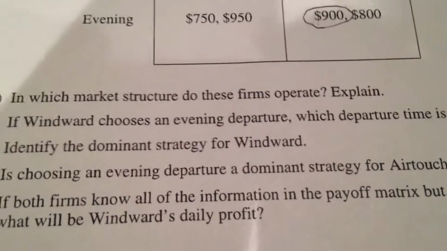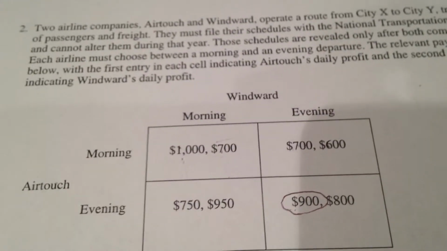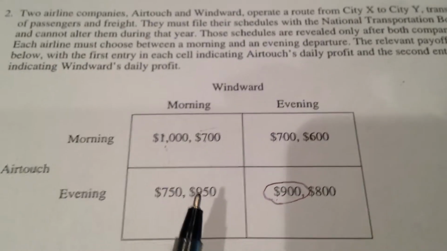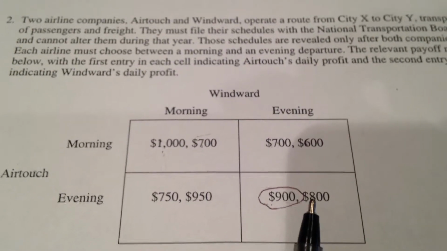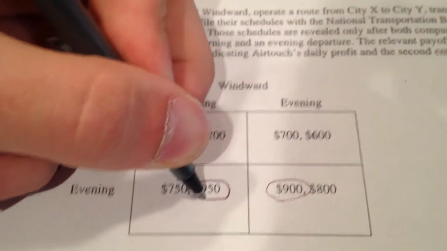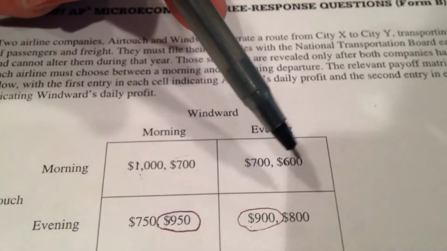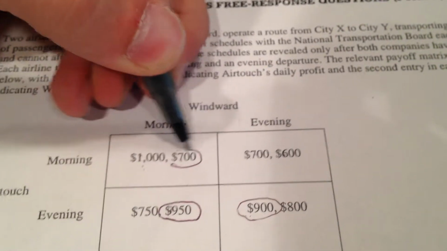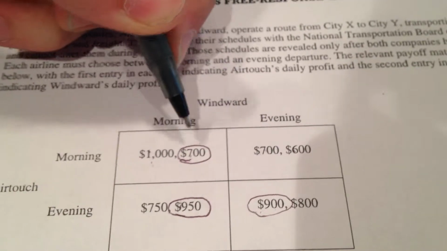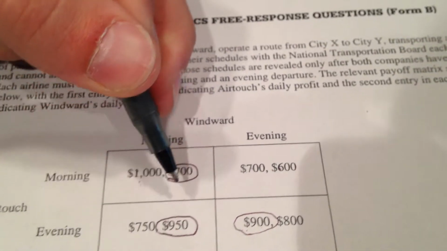Letter C, identify the dominant strategy for Windward. Okay, to find out what the dominant strategy is, we look at AirTouch's moves. If AirTouch chooses the evening, Windward can either produce in the morning, which will give them $950 of profit, or in the evening to get $800. So Windward is going to choose the morning to get more profit. If AirTouch chooses the morning, Windward can either get $700 or $600. So Windward chooses the $700 of profit to produce in the morning. So now we know Windward's dominant strategy is the morning.